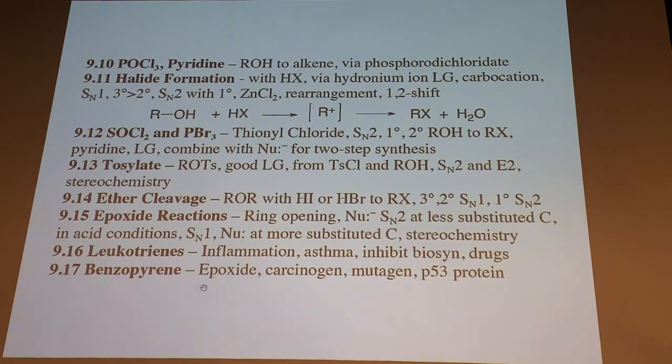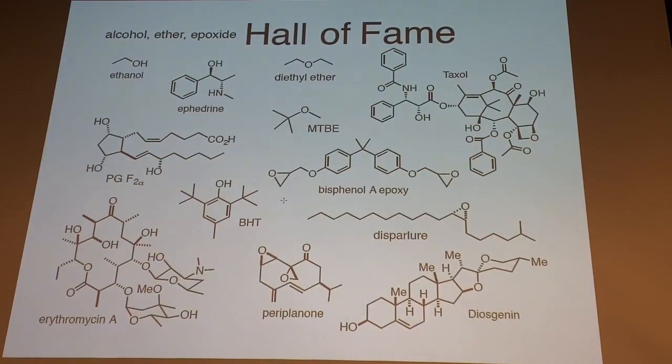Benzopyrene, this is a carcinogenic epoxide that's formed from soot from cigarette smoke. It's one of the best toxicology pathways where we know every step mechanistically and what molecules are involved, going from cigarette smoke all the way to lung cancer, which is an important toxicology, epidemiology thing to be aware of, but involves mutation of this tumor suppressor protein, P53. And it all comes out of this little epoxide that forms on the soot molecule. So there's connections all over the place here. But, yeah, let's get into this.